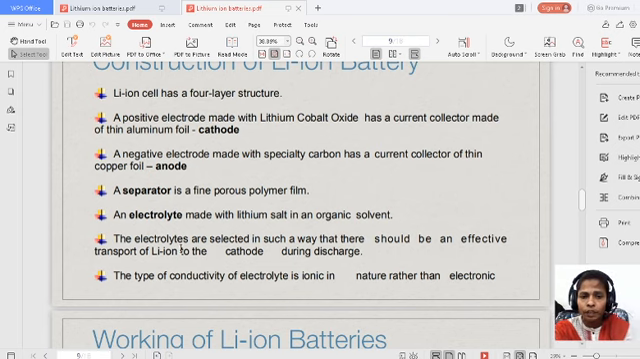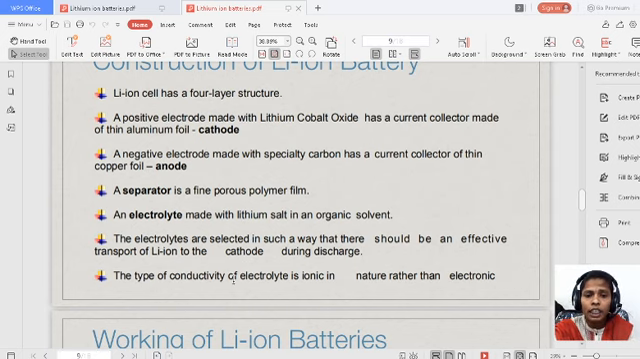So here, whatever electrolyte we are choosing in the lithium ion battery plays an important role. Here the lithium ion batteries are completely dependent on the nature of the electrolyte. The electrolyte plays an important role here to transfer the lithium ions from one electrode to another electrode.